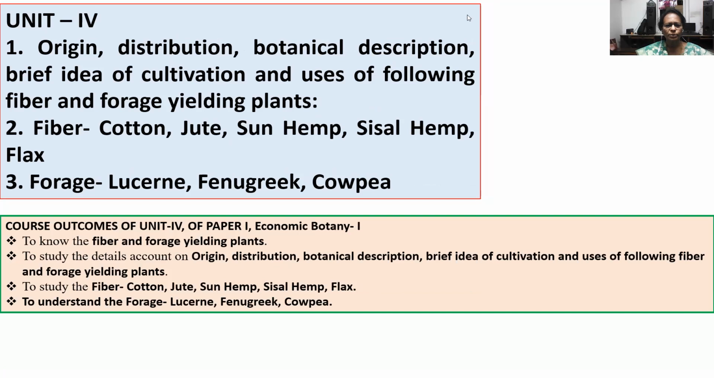Now the course outcomes of this unit: to know the fiber and forage yielding plants, to study the detailed account on origin, distribution, botanical description, brief idea of cultivation and uses of the following fiber and forage yielding plants. To study the fiber in which cotton, jute, sunhemp, sisal hemp and flax is included. To understand the forage plants in which lucerne, fenugreek and cowpea is included.